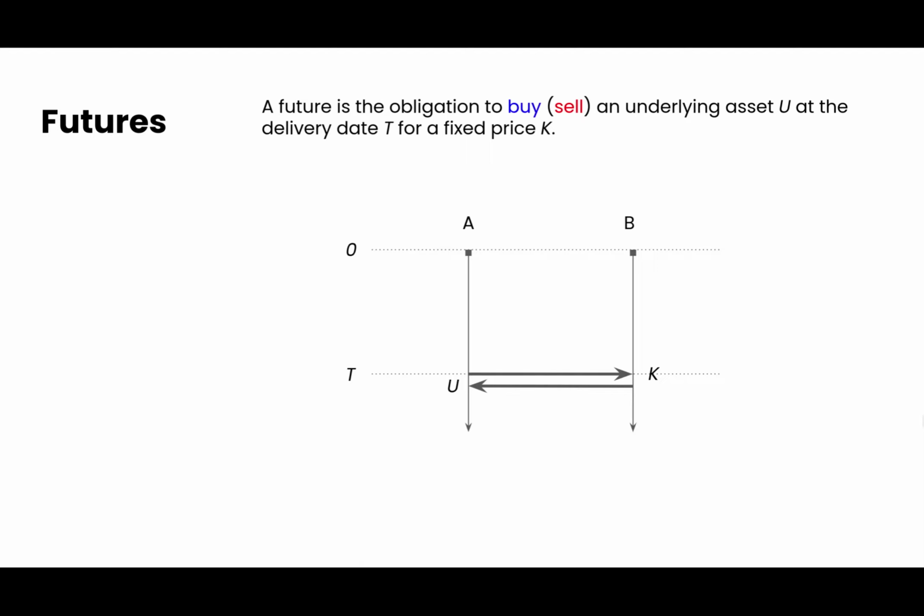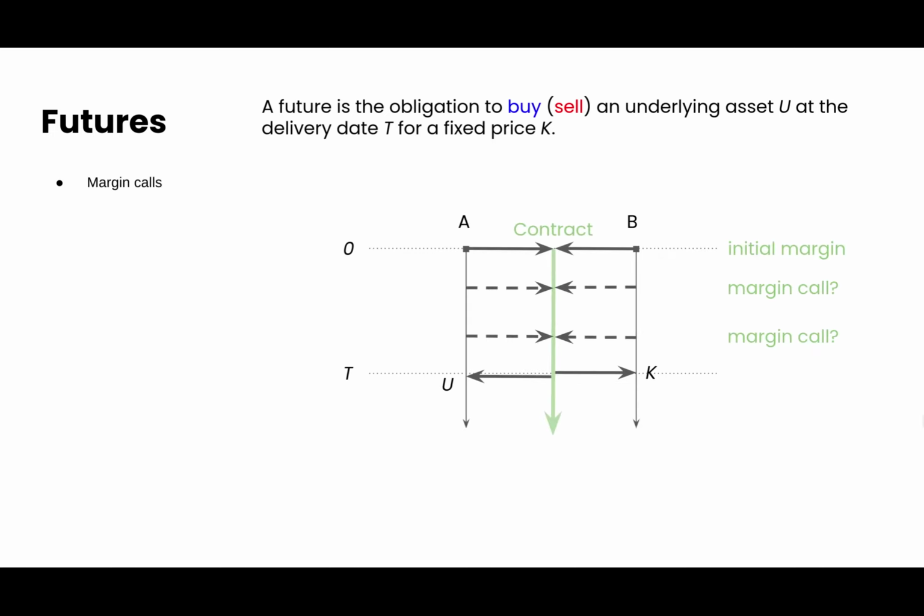In order to ensure that both parties are able to fulfill their obligations, futures are set up with margin accounts. A margin account is a deposit that both parties have to maintain. In case the relative value of the two assets changes over time, the exposure in the margin account needs to be adjusted.